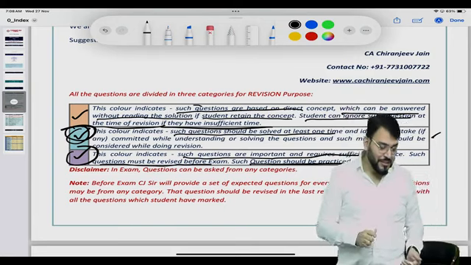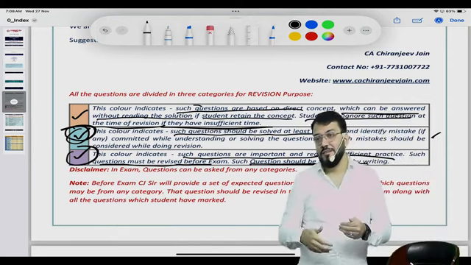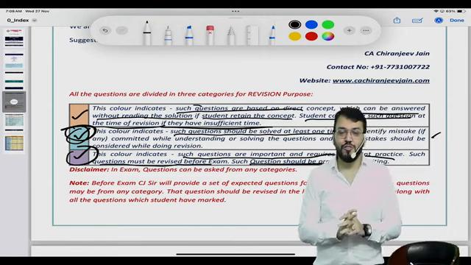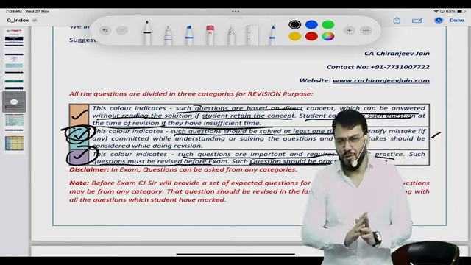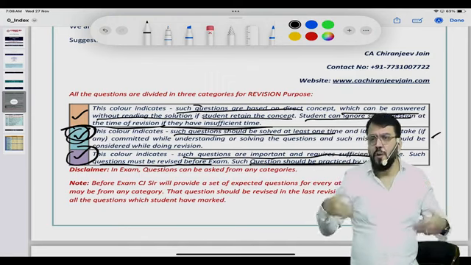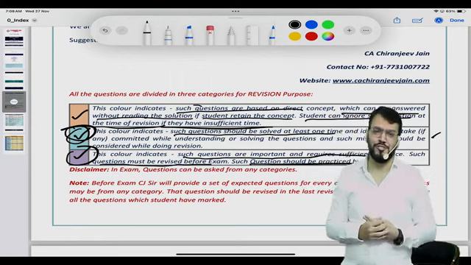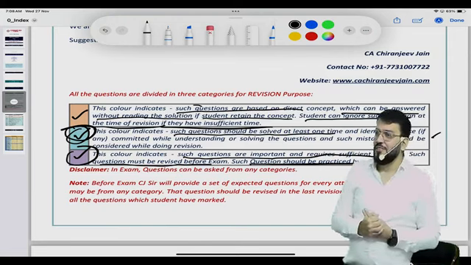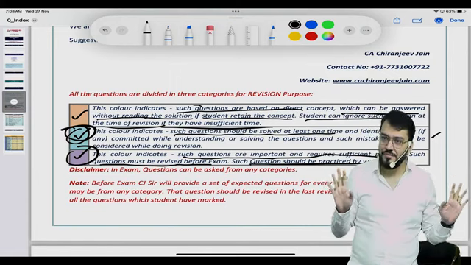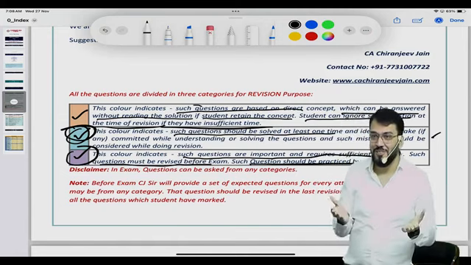Actually, what I have done, I did a voting before releasing my 12th edition. Normally I provide 4 volumes of question bank, and many students have informed me that all other faculties are providing only 2 volumes of question bank. 2 volumes means you can understand that all the questions are not there. Yes or no?